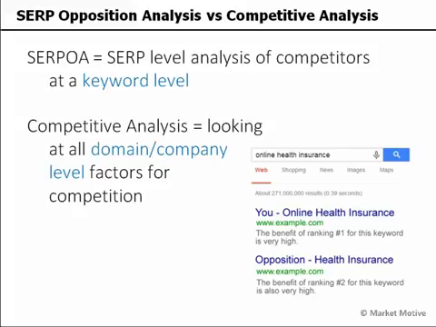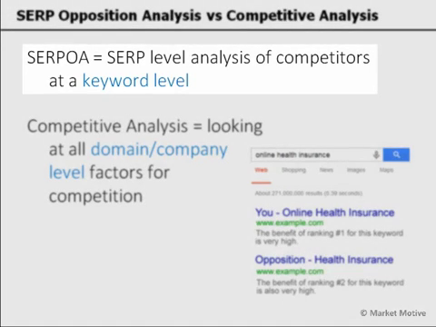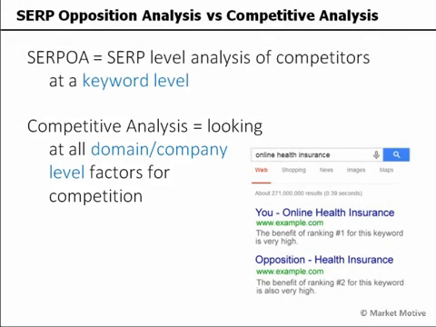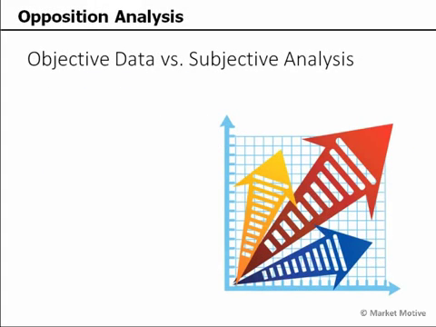The difference here between what I call keyword opposition analysis for KOB scoring is looking at the search engine result positions, the search results themselves, and doing a SERP level analysis of the competitors at that keyword level, at that search query level. With competitive analysis, we're looking at entire domains, companies, their business models, other factors. But for opposition analysis, we're looking right at the search results specific to our SEO. And we're trying to look at objective data instead of subjective data. We want to look at the things that we can measure easily in aggregate rather than things that are just human opinion.